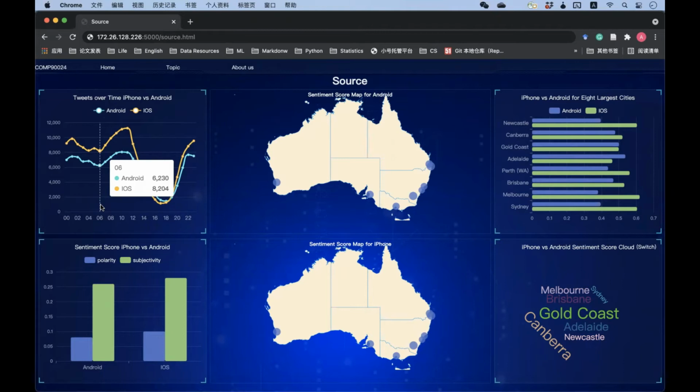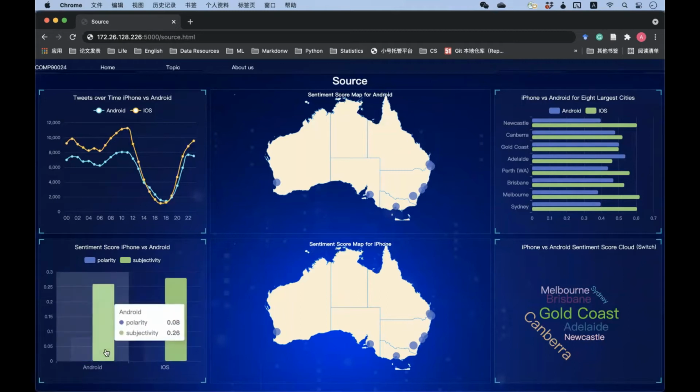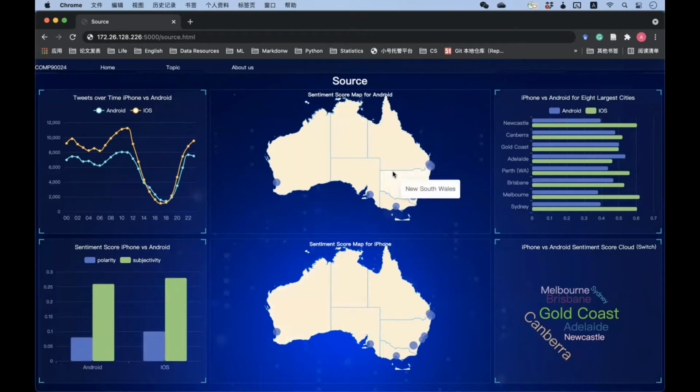However, more tweets are from Android rather than iPhone in the afternoon, reflecting that iPhone users may have less access to mobile devices during that time. From the plot on the bottom left corner, we could see the average polarity and subjectivity of tweets from iPhone and Android. Generally speaking, the sentiment score for tweets from iPhone is higher than that for Android in overall terms. And in each city we consider, the plot for each city's sentiment score over the two sources could be seen in the middle of the page. That's all for this page.